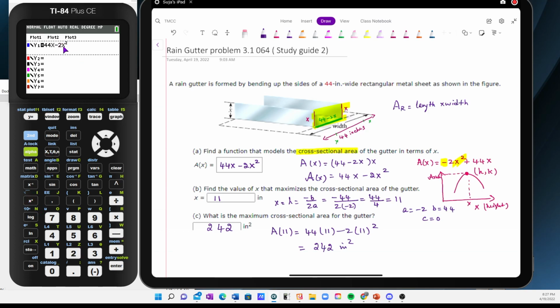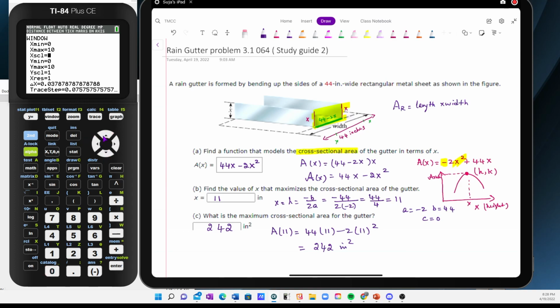If I keep this negative 2x squared first, then I have to use the minus sign in parentheses. Since this is coming after the 44x, I'm using the minus sign that's above the plus on the calculator. Okay, so I'm talking about area of a rain gutter, so I don't need any negative values.